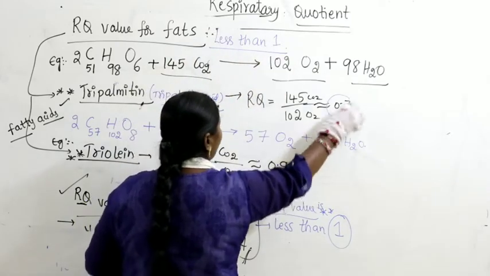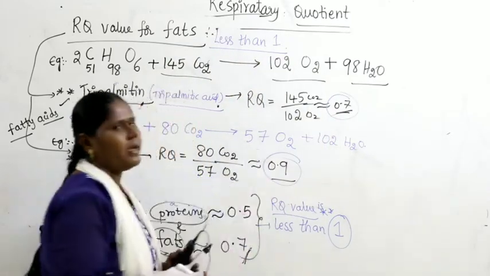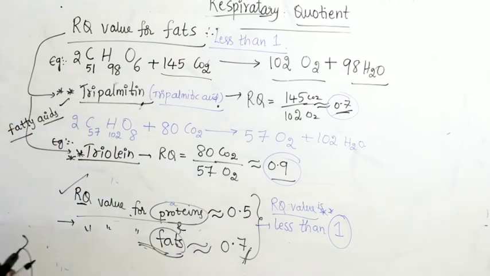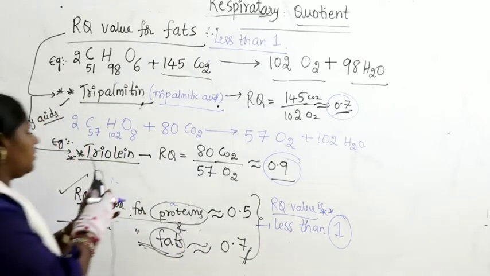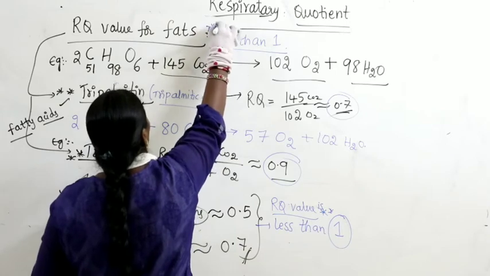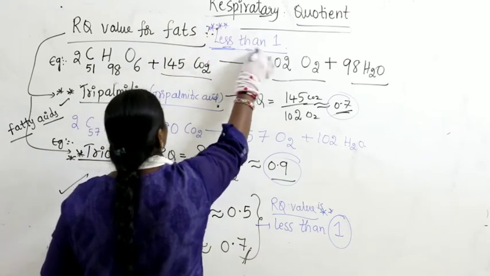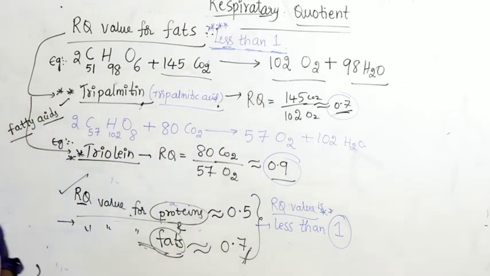It may be approximately 0.7 or 0.9, but not more than 1. Try to remember the statement: RQ value of fatty acids is always less than 1. Right guys, this is very important.